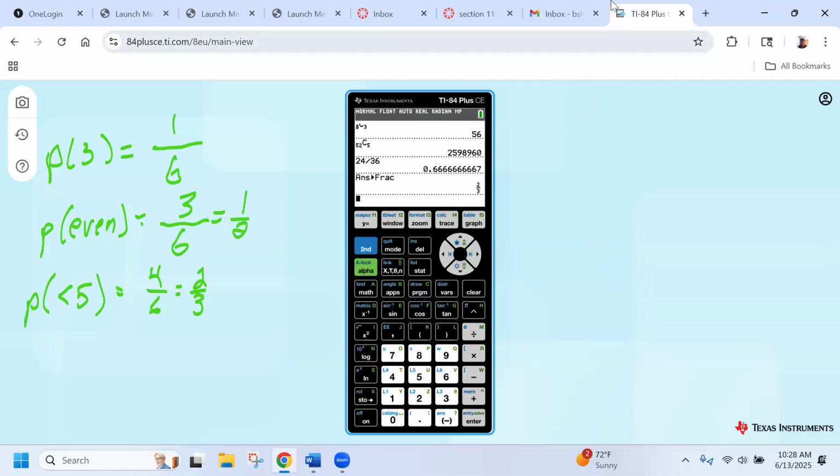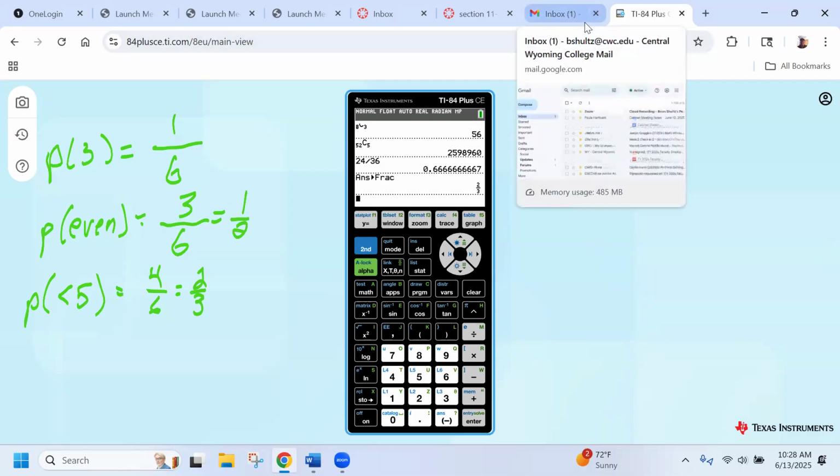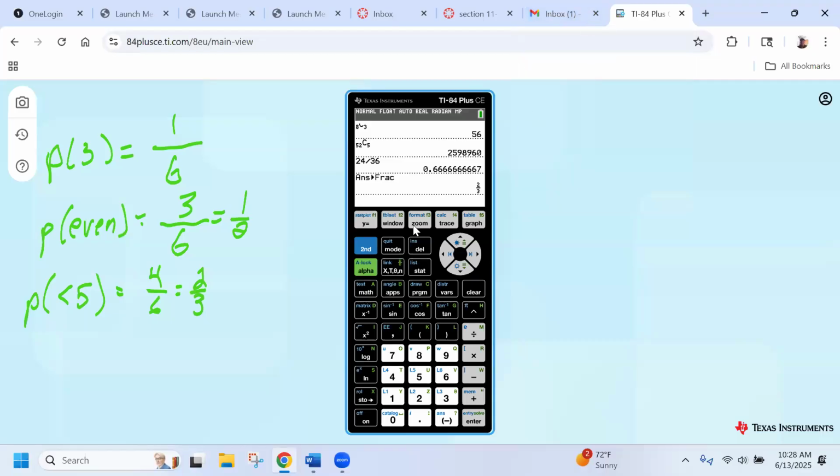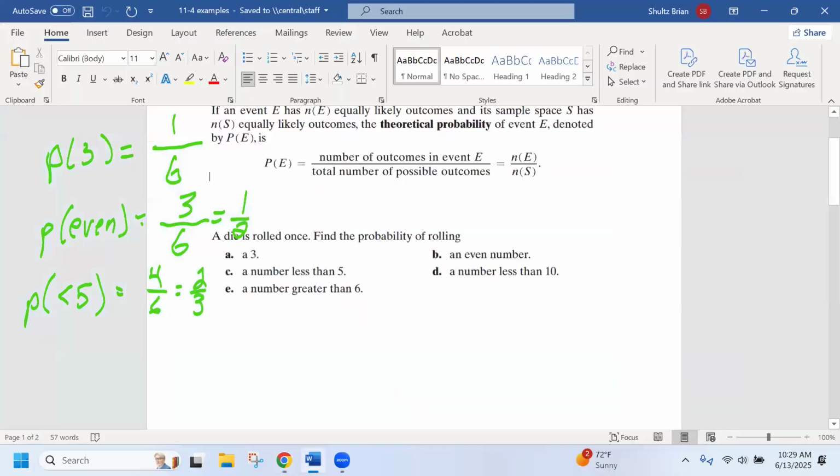I will do this a couple times just to help you to get through that, but that is the way to change any decimal to a fraction, like 142 divided by 250. When I do that, I get this decimal answer. I want it as a fraction. All I have to do is press math, enter, enter, and it gives me the simplified fraction. That's a little helpful hint for dealing with the calculators that you have.